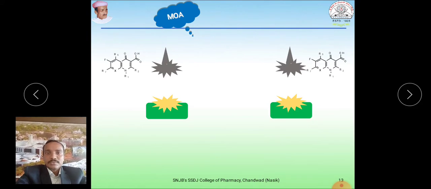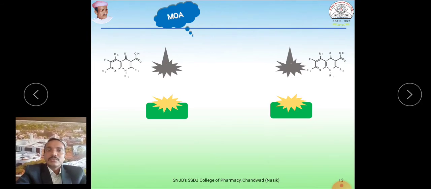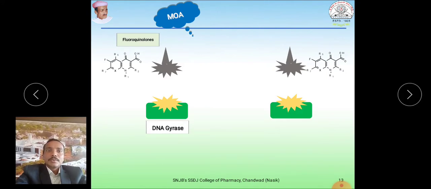Now mode of action. How do these fluoroquinolones act? In gram negative bacteria, these fluoroquinolones bind to the enzyme DNA gyrase.